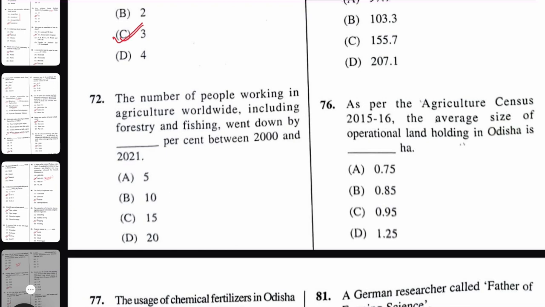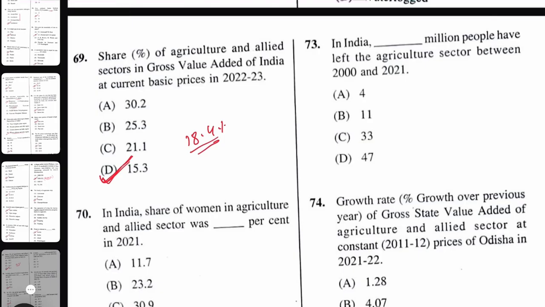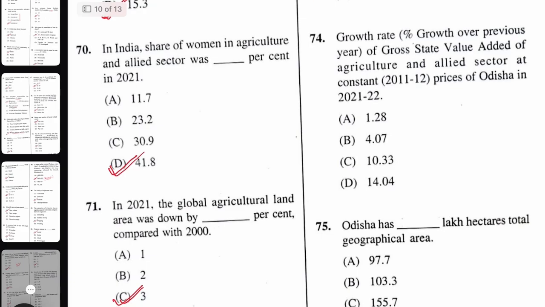So what I found is around 15%. In India, how many millions of people have left the agriculture sector between 2000 to 2021? So it is approximately around 33%. The growth rate of gross state value added of agriculture and allied sector at constant 2011-12 price of Odisha in 2021-22 is approximately 4.07%.